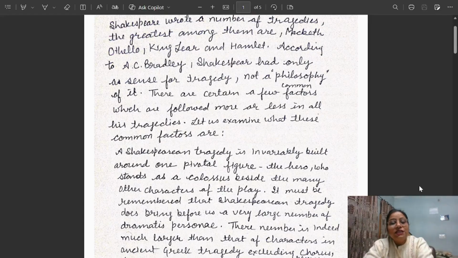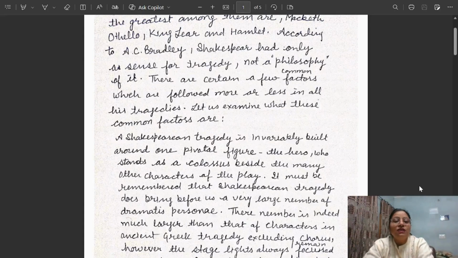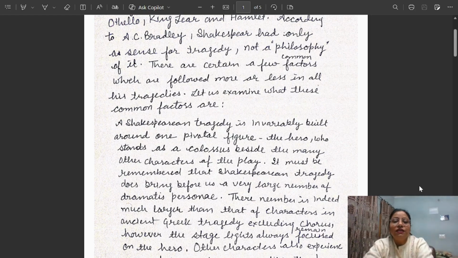A Shakespearean tragedy is invariably built around one pivotal figure. This is the important thing which you have to write, that the hero is very important. The hero stands as a colossus beside many other characters of the play. Colossus means larger than the other characters.